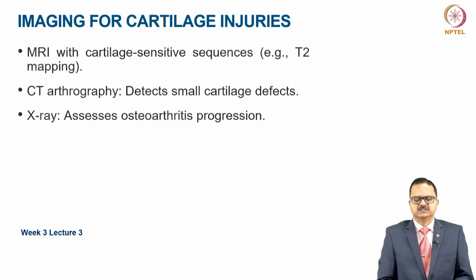In cartilage injuries, MRI can be used with specialized cartilage sensitive sequences called T2 mapping. CT arthrography can be used to detect small cartilage defects, and X-ray is used to assess the progression of osteoarthritis of the joints.